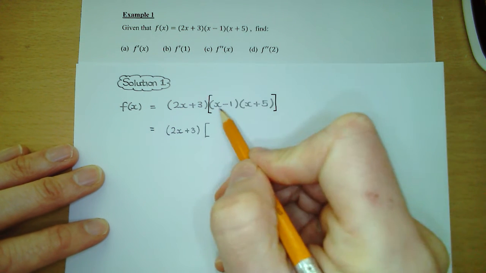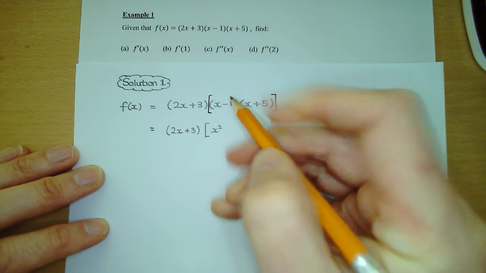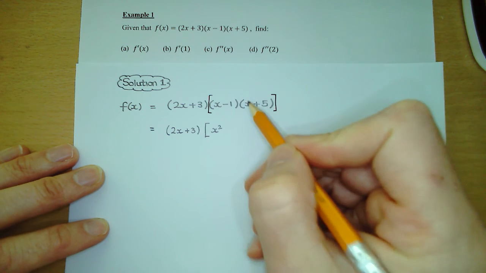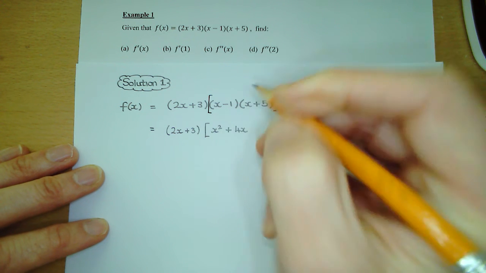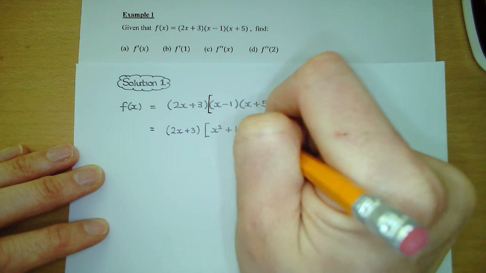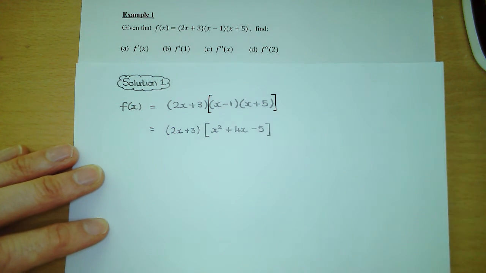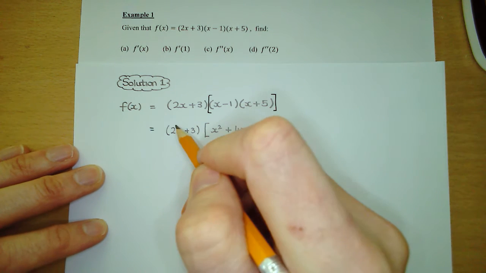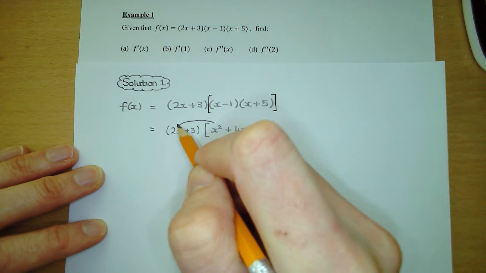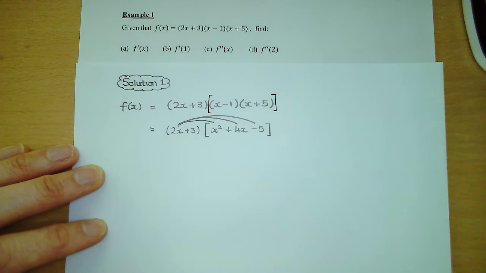So we'll multiply these 2 brackets together, so we're going to get x squared. We're going to get 5x minus x is going to give us plus 4x. And then minus 1 multiplied by 5, that's going to give us minus 5. And then put the brackets back in. So now what we're going to do is multiply the remaining 2 brackets. So we're going to start off with 2x in the first bracket, and we're going to multiply it by every single term in the other bracket.